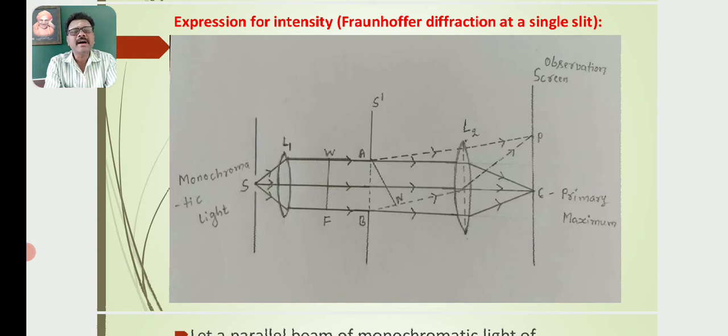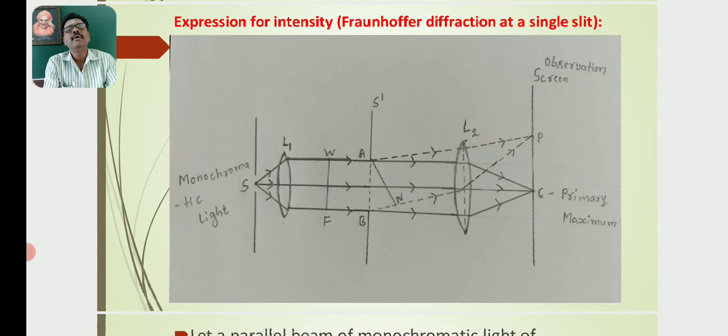Let us consider another point P, which is at a certain distance from the point C, where point P is either a dark fringe or a bright fringe, either maxima or minima, which depends on the phase difference or path difference between the rays that will meet at point P. So, if we view the diffraction pattern on the screen, the central brightest band or fringe is surrounded by alternating secondary maxima and minima.